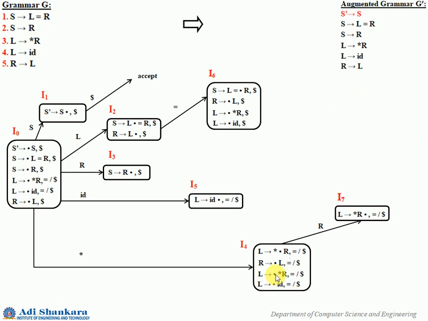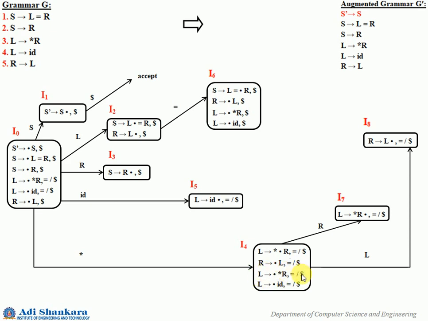Now L transition. You can have L transition here. So on L you get R gives L dot, and the look aheads are transferred. So you cannot add any more here, so make it a state and name it I8. Now the next is star. You can have star transition.